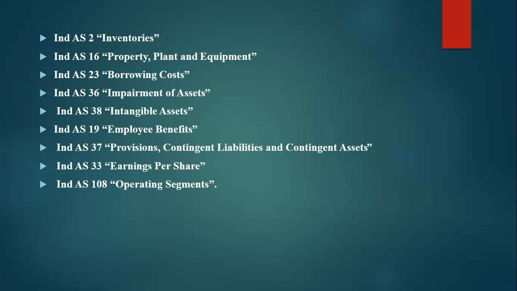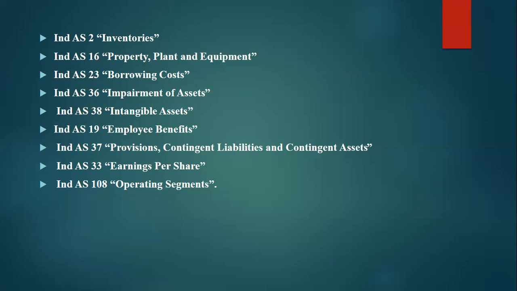Then Accounting Standard 16, that is property, plant and equipment. What kind of property, plant and equipment we have, and how depreciation will be charged. Then borrowing cost. Accounting Standard 23 deals with borrowing cost: what should be considered as borrowing cost and how we record that borrowing cost in our accounting statements. Then impairment of assets, fixed assets, tangible assets and intangible assets.